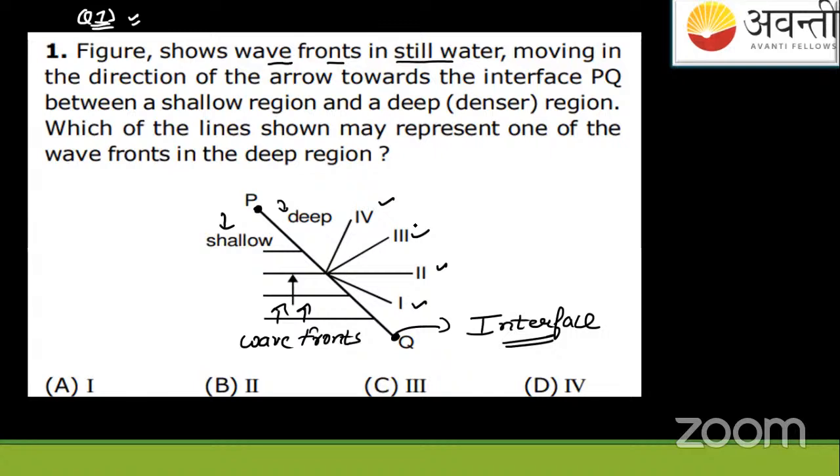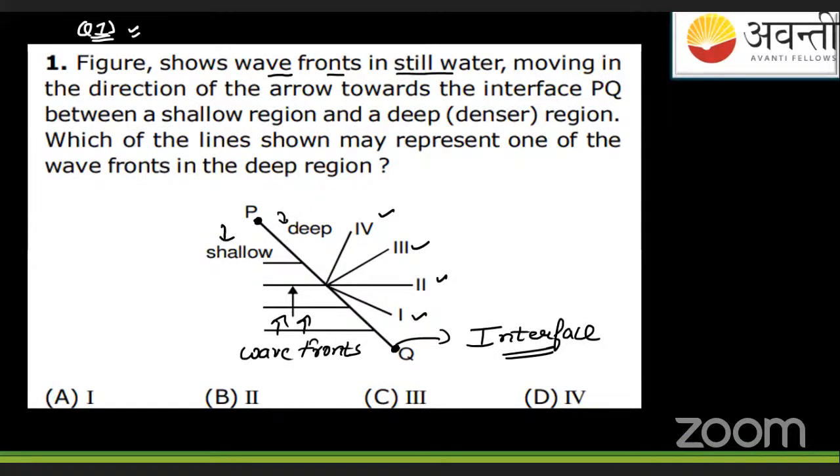I'm giving you 2 to 3 minutes for the solution. Please answer me in the chat box: A, B, C, or D. What is your answer? I'm waiting for a solution. Anybody is there to solve? Please solve it.